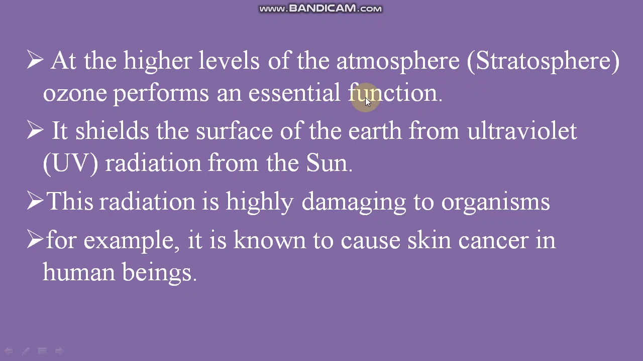So this question can be asked: where is ozone protecting the environment, the atmosphere, the earth? Ozone is present in the stratosphere, the second layer of the atmosphere, and in that layer it protects the earth. Now how does it protect? It shields the surface of the earth from ultraviolet radiation from the sun. This radiation is highly damaging to organisms. For example, it is known to cause skin cancer in human beings. This way the ozone layer protects us.